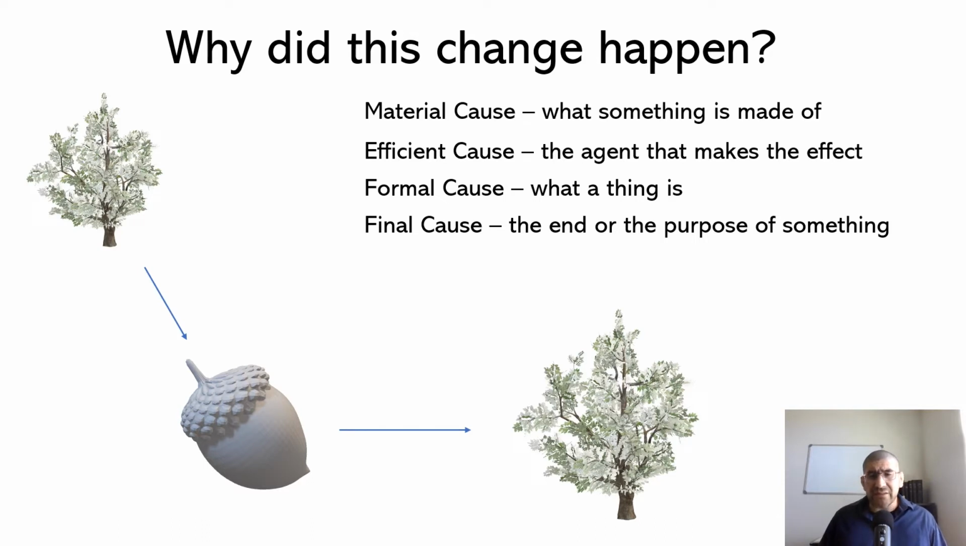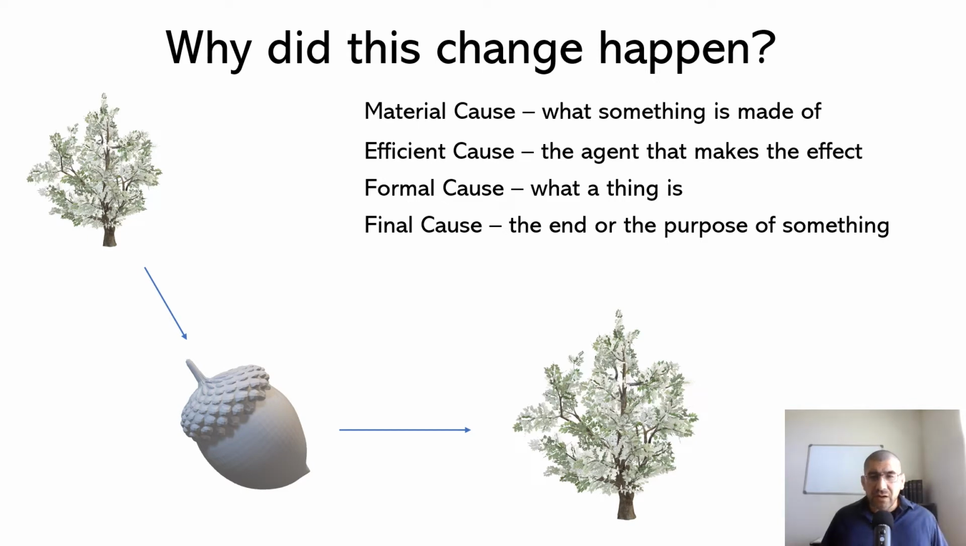The second cause that Aristotle explains is the efficient cause. The efficient cause is the agent that makes the effect. It is the moving cause. And so concerning the acorn, the efficient cause would be the oak tree from which the acorn came.